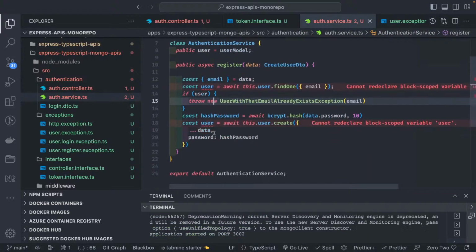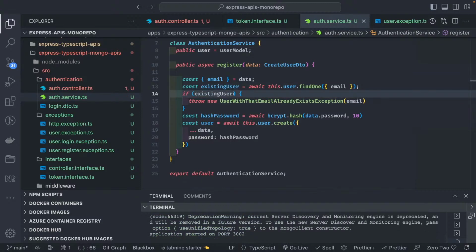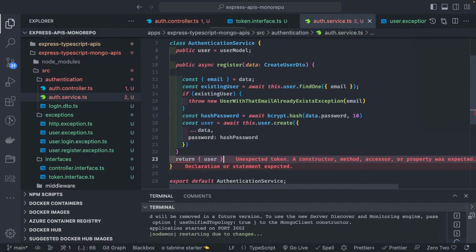That's it. So for the existing user, let's change the variable. If user already exists, then do this. So we got the hash password, we created a user, and then we can just return this user. So that is simple register, right?